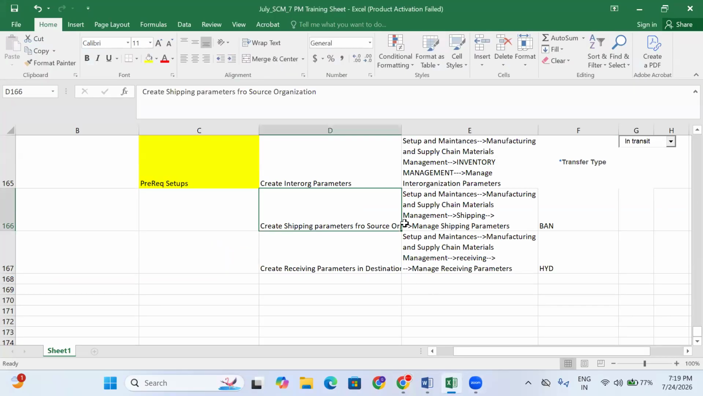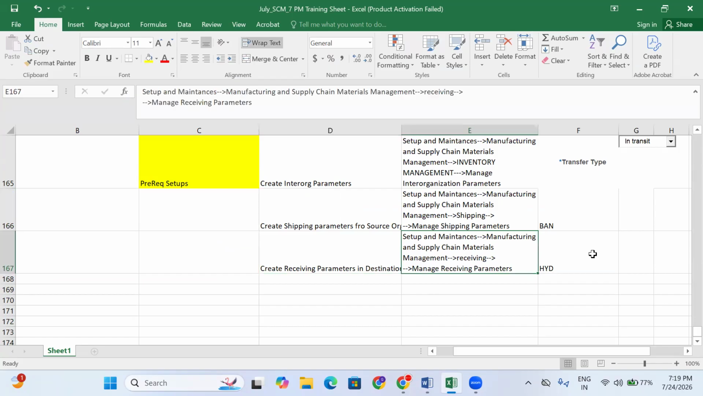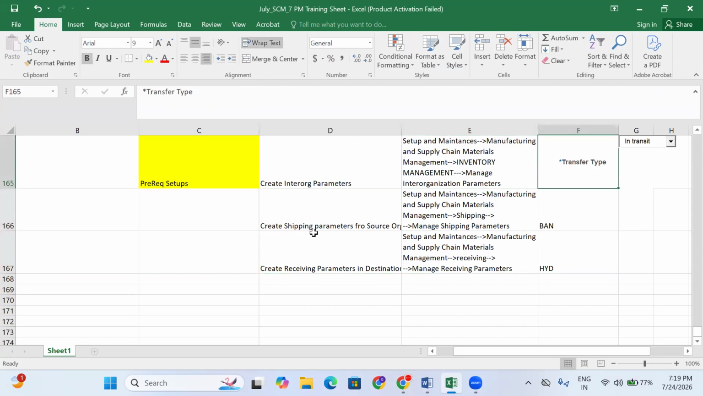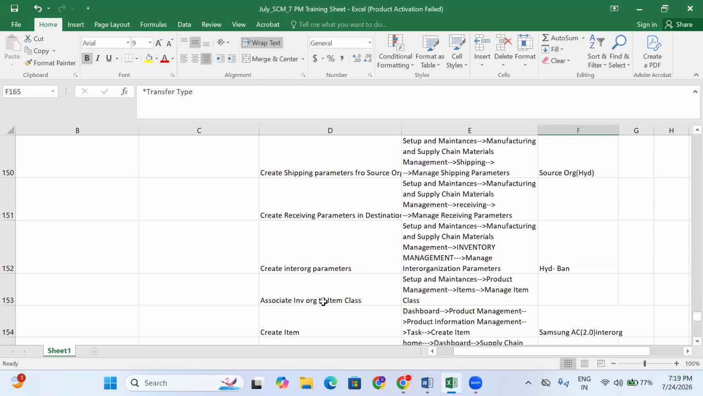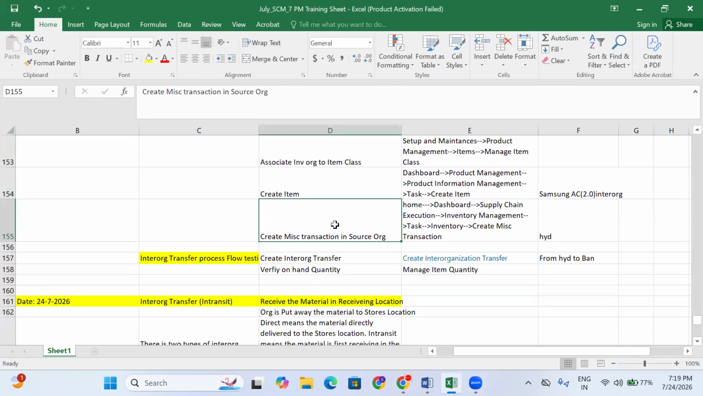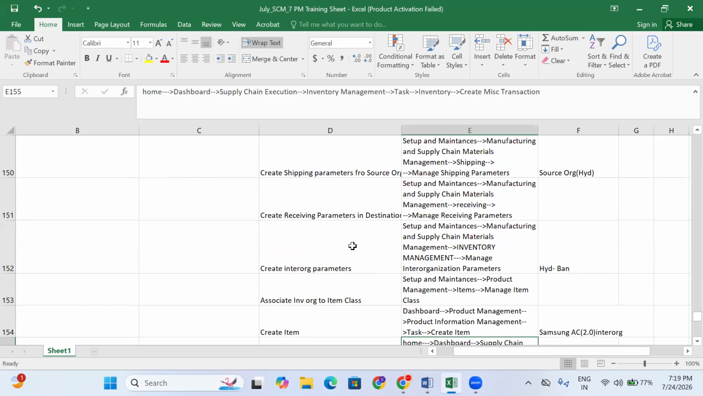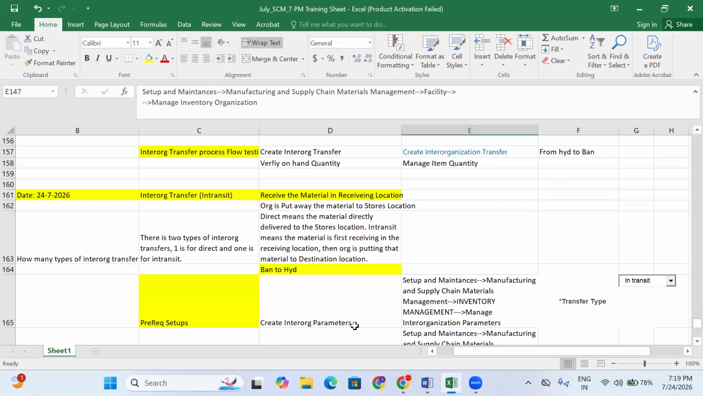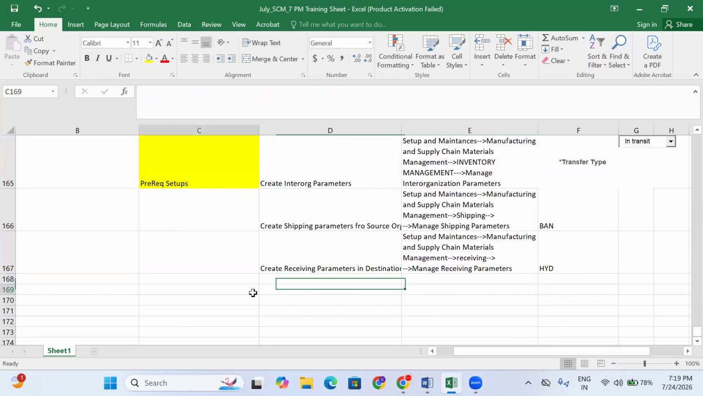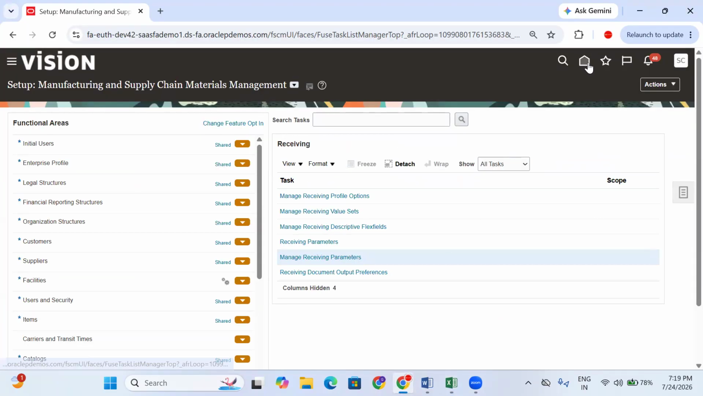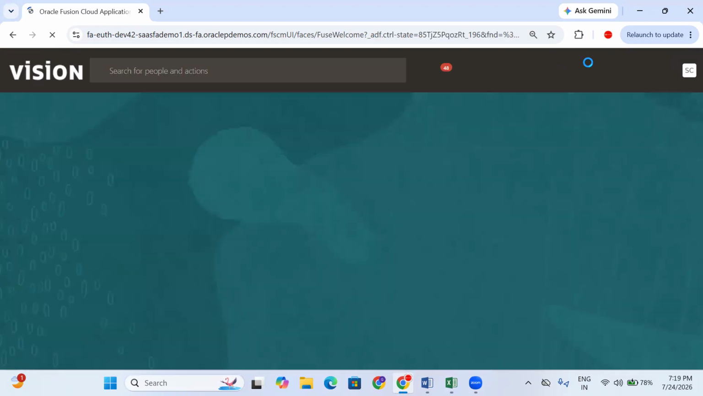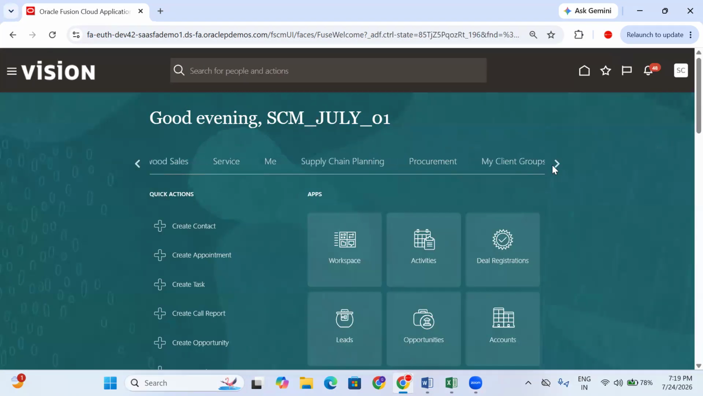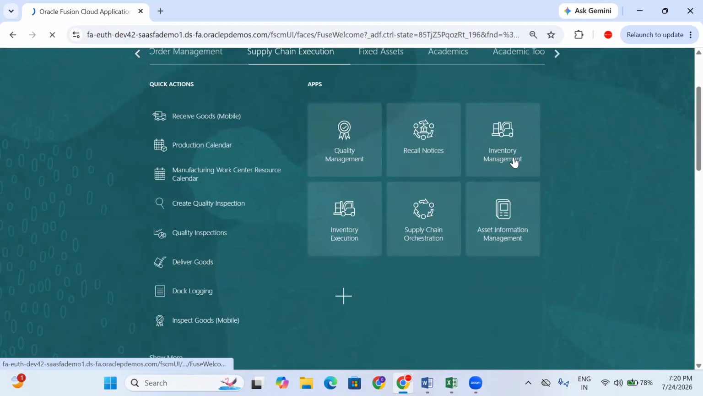Now the source org shipping parameters and destination org receiving parameters are completed. The remaining things are the same: create item, miscellaneous transaction for the source organization. All these things are common, nothing will change here. Now just check the on-hand quantity in the source organization. What is our source organization? Today Bangalore is the source organization. Click on Inventory Management.